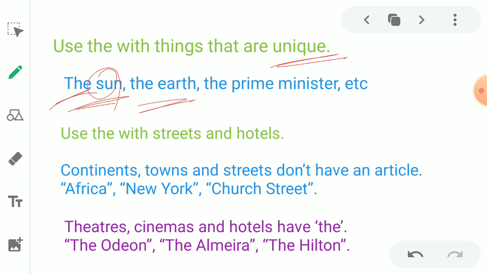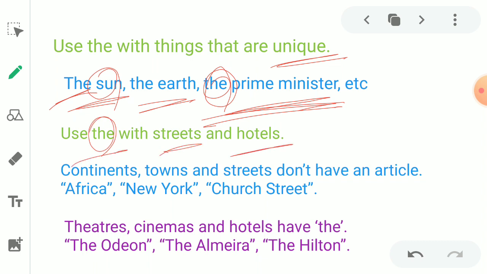The earth. Only one earth we have. Only one prime minister. The is used as unique. Got it? We use the with streets and hotels. It is not necessary to use. Sometimes we are using, sometimes we are leaving. But somewhere in the hotels we are using the Hilton.